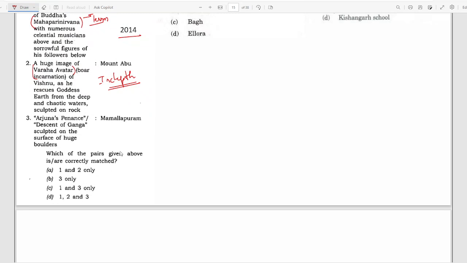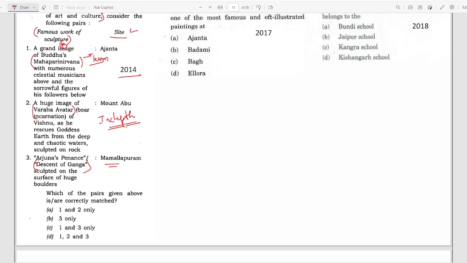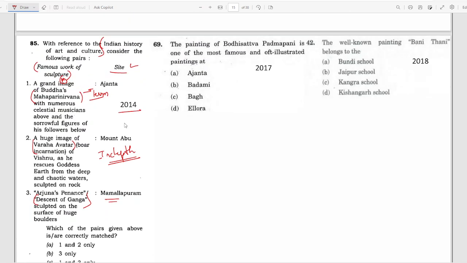Next is Arjuna's penance, descent of Ganga, sculpted on the surface of huge boulders, whether it is Mamallapuram or some other place. Again, these are important tourist spots that you have to know, and you also have to learn a brief description about these places.